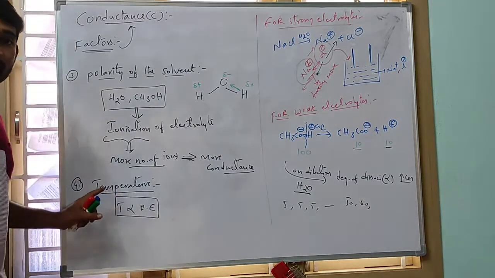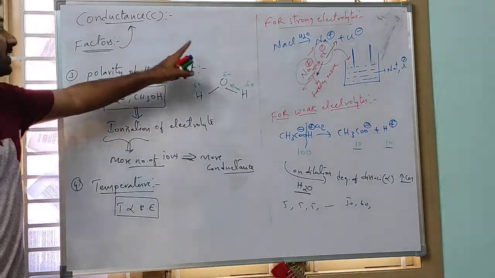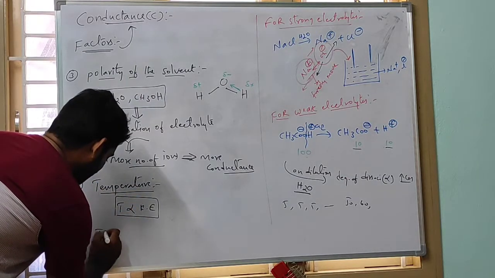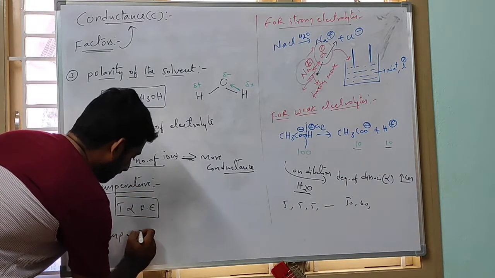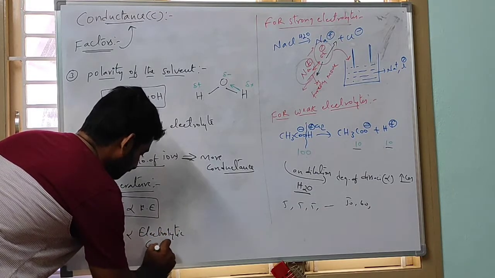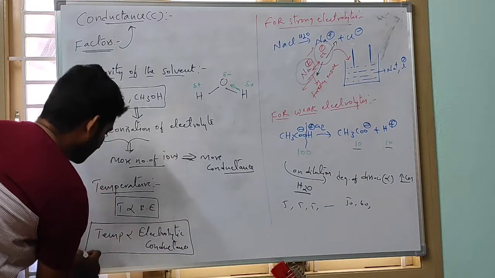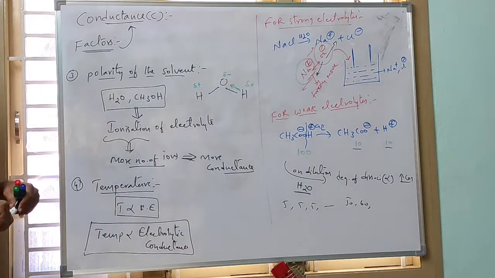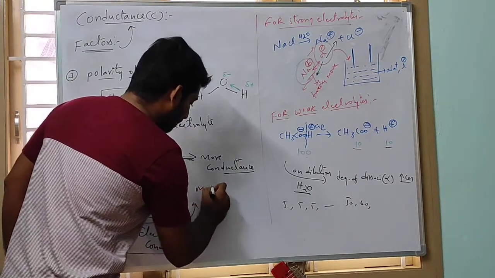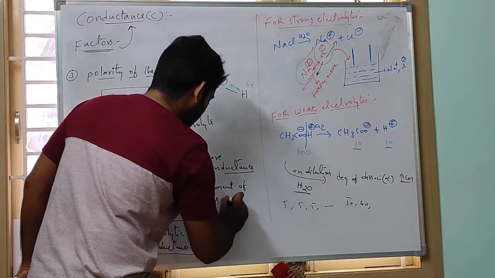Ultimately, what we conclude is that as temperature increases, the conductance of an electrolytic solution increases. Temperature is directly proportional to the electrolytic conductance. Why? Because by increasing the temperature, the movement of ions also increases. That is the reason electrolytic conductance increases: the movement of ions increases.